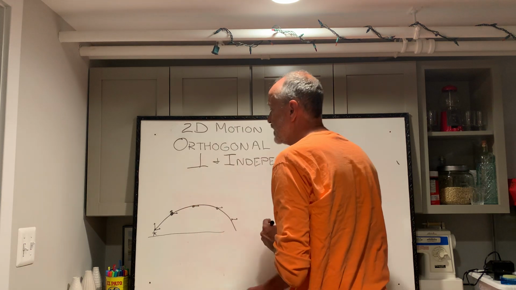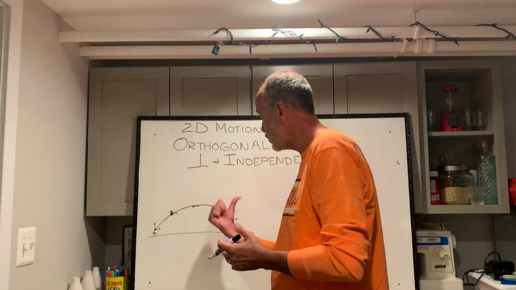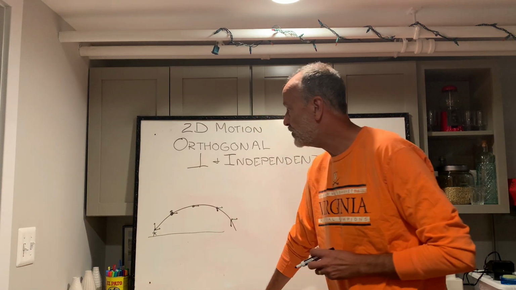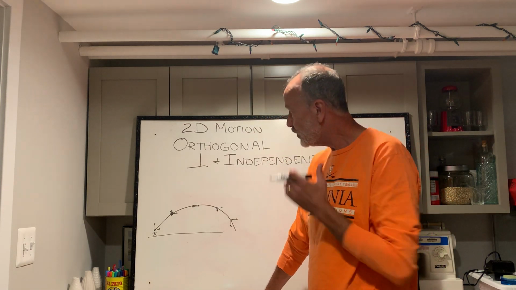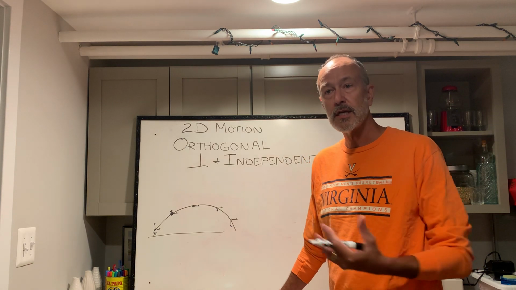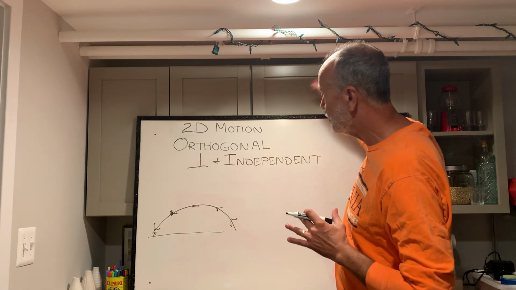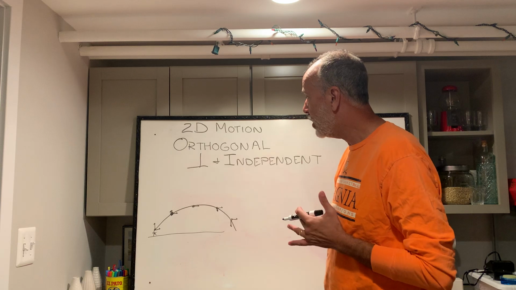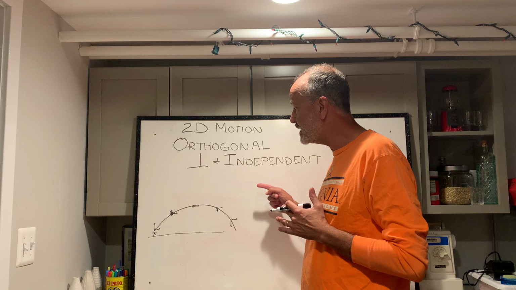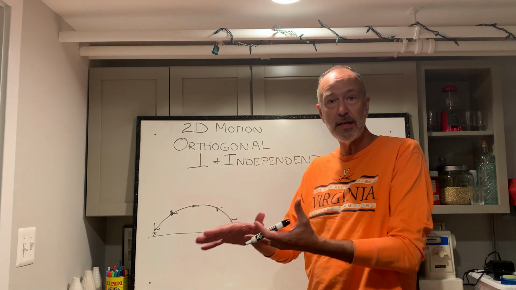It has downward acceleration. Up at the top, the velocity is 0 vertically. It's definitely moving this way, but it has 0 vertical velocity. Then this increases and increases. So the vertical is a constant acceleration. The horizontal is a constant velocity. And that's only because we have gravity. If we turned off gravity, this thing would move up like that. Alternatively, maybe we'd have a strong wind in this direction. Then there'd be an acceleration in this direction, and we'd have to account for the acceleration horizontally for the wind.